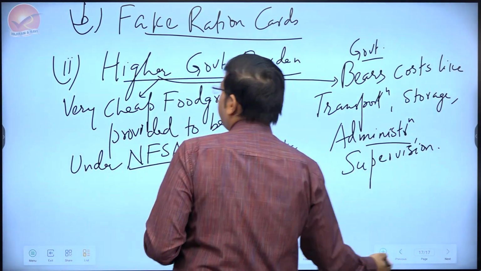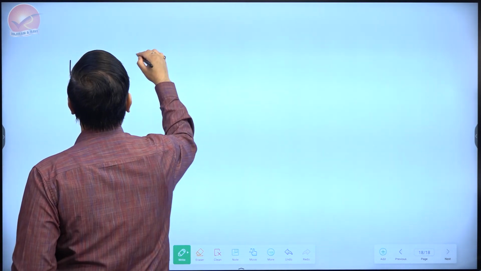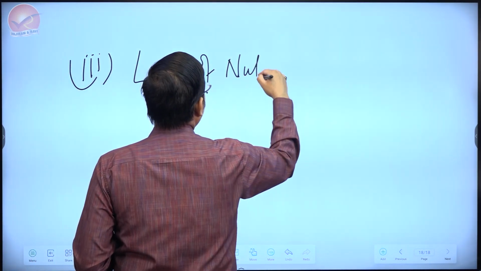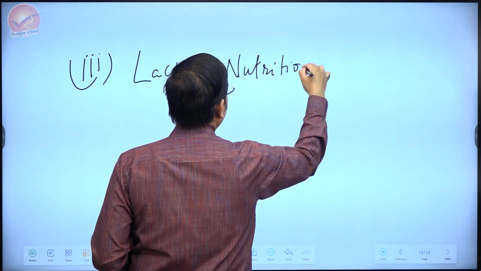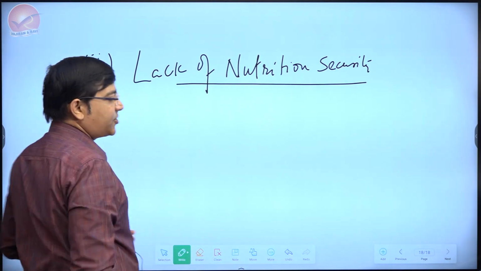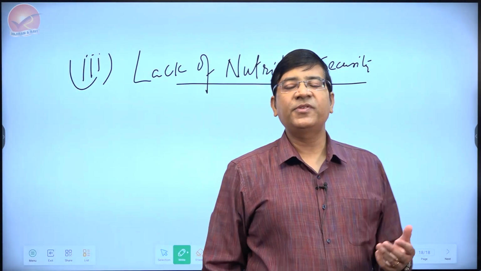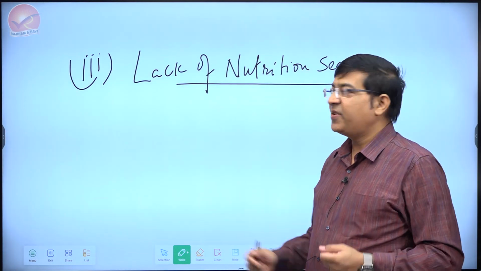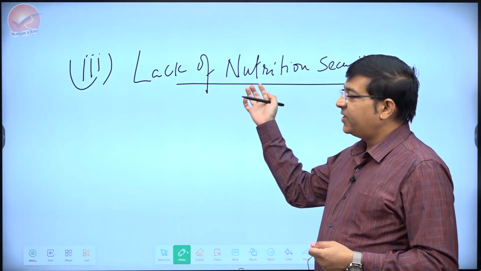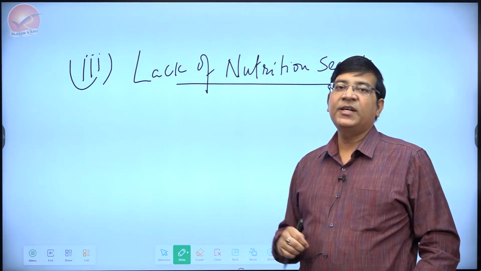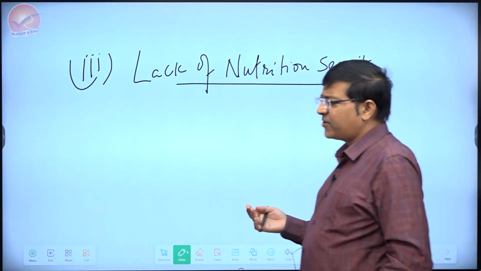And finally, another challenge in PDS is related to lack of nutrition security. So far, the majority of PDS distribution of grains is of course of cereal grains only, like rice, wheat and coarse grain, as we have seen here. Many of them may not provide nutritional aspects like protein or vitamins or other micronutrients.